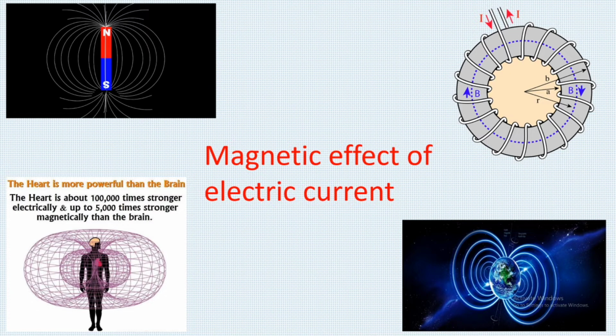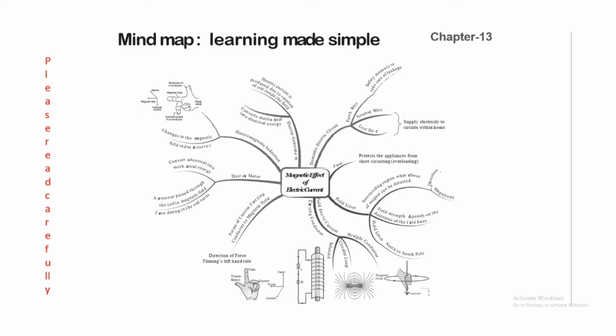In another way, you can talk of electric current. So let's have a look. First, the mind map. After you read all the slides, then see the mind map. It is very useful to remember all the details related to this chapter.